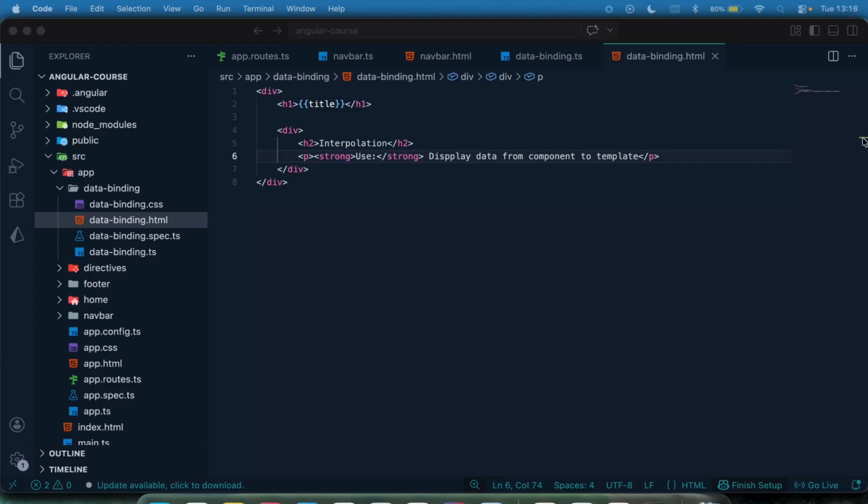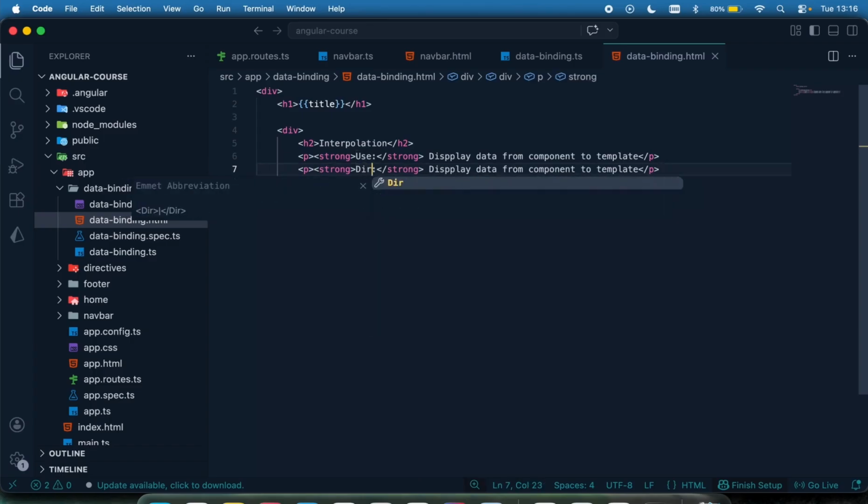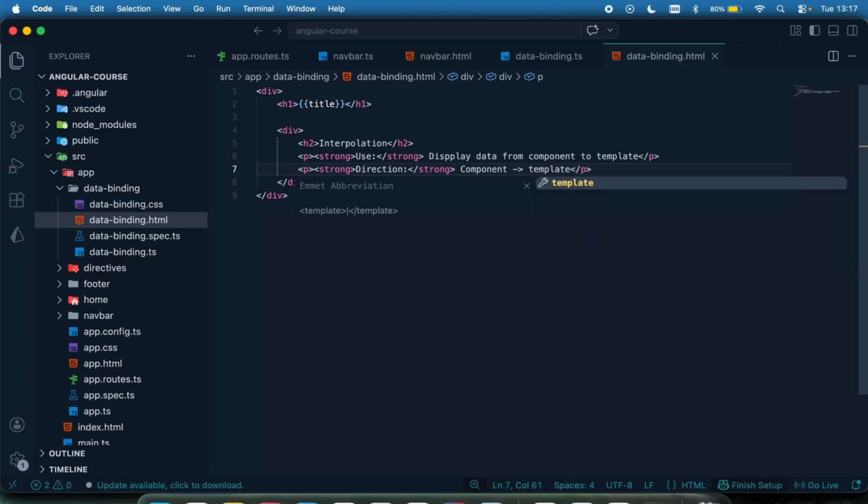So let's head down. I'm just going to copy this and paste it. I'm then going to say the direction for this is one-way data binding, which means the data is going to move from component, and I can use an arrow right here, to template. I'll just say it's one-way, like that.